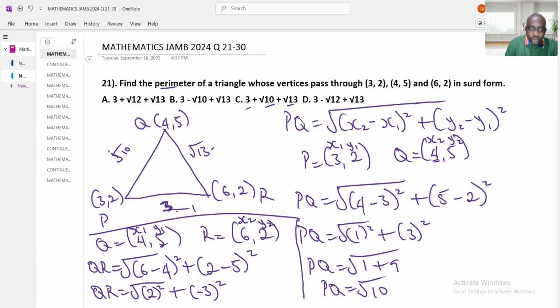This is 1, this is 2, and this is 3. The question said that we should look for the parameter. What is parameter? Parameter means the addition, the total of the sides of the triangle, which is square root of 10, square root of 13, and 3. Our final answer is what? C. Now let's move to the next question.